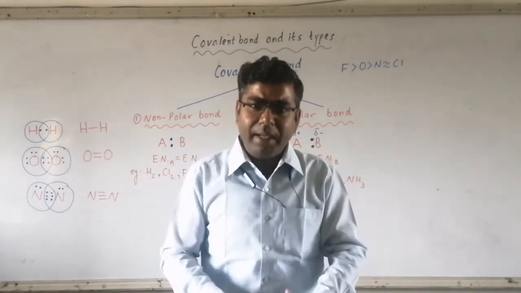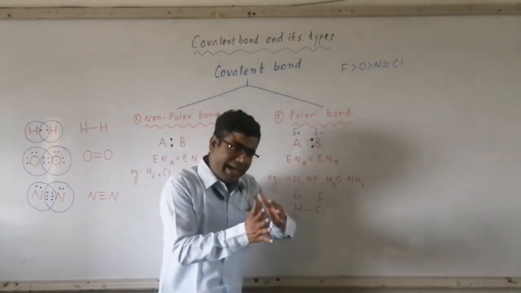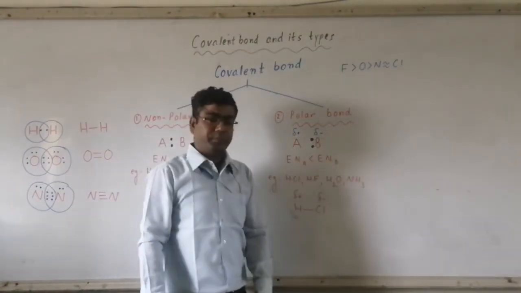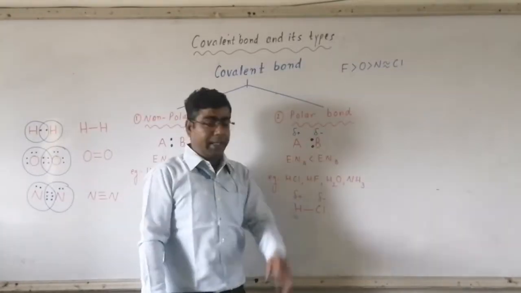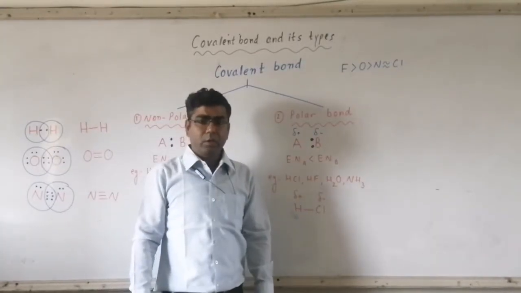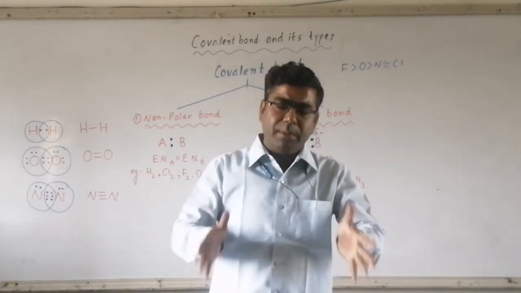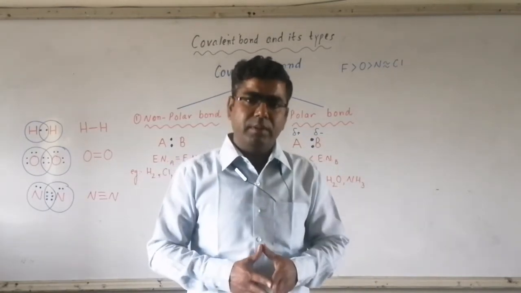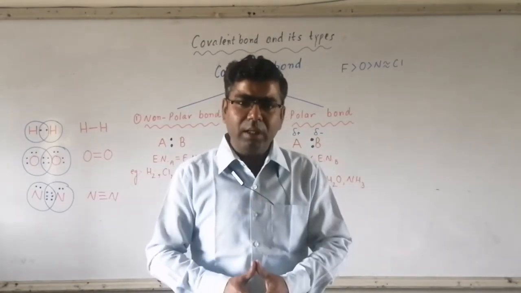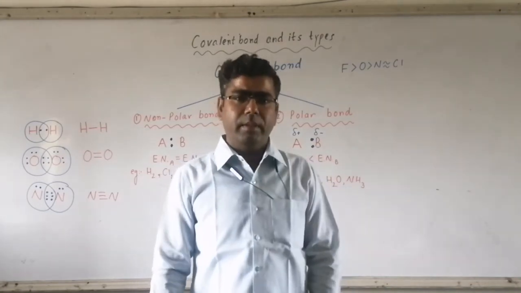But what happens in sharing? The shared pair is slightly displaced towards atom B, because electronegativity of B is more than A. So if delta plus and delta minus are there on atoms present in a molecule, then the bond formed is called a polar bond, or a polar covalent bond.